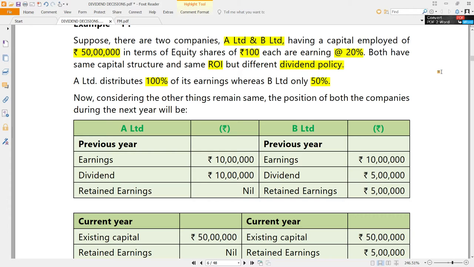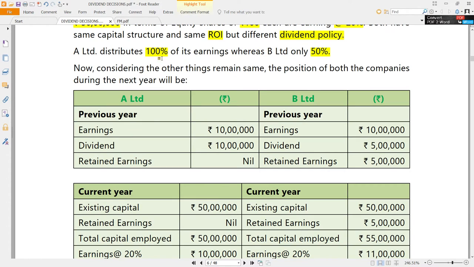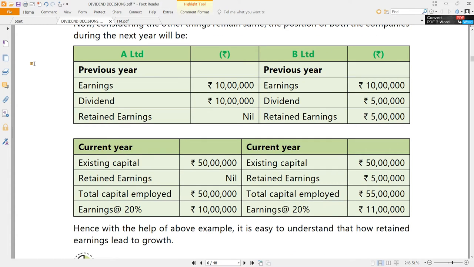Payout ratio is nothing but, out of the earnings, how much is distributed as dividend, how much is paid out. Payout ratio means that. In other words, simply DPS by EPS. Out of the earnings, how much is distributed. A Limited distributes 100%, B Limited distributes only 50%. Now keep that in mind.